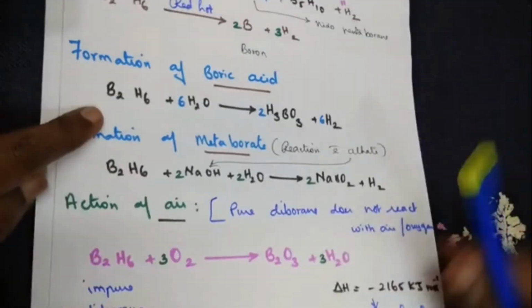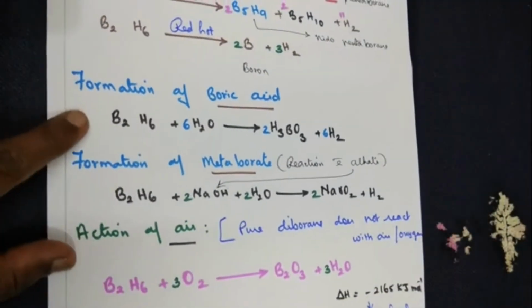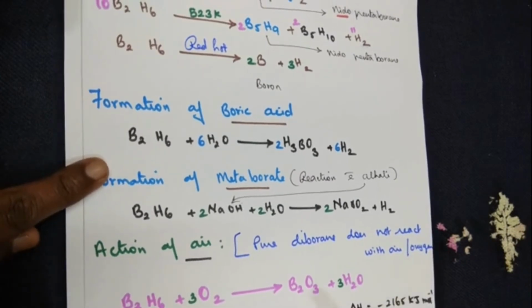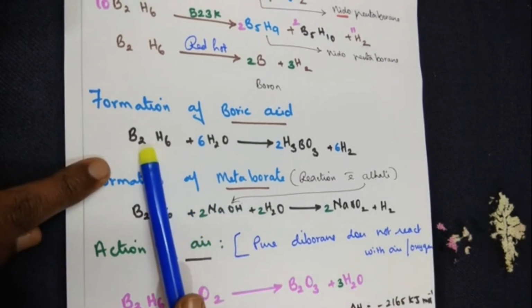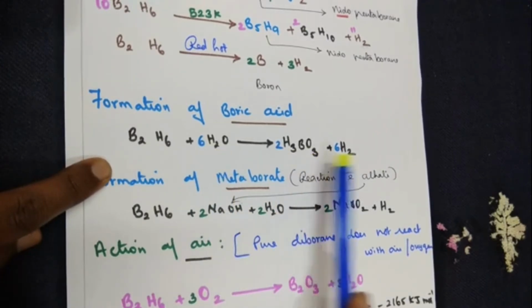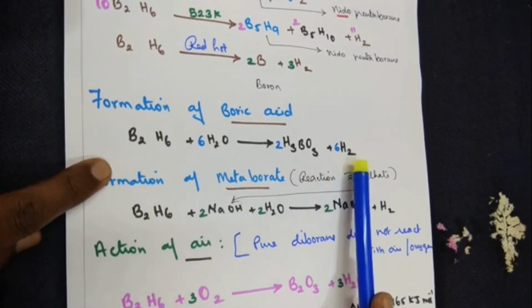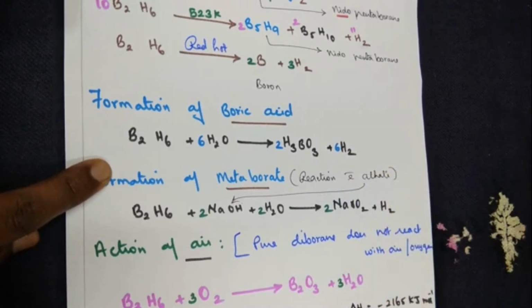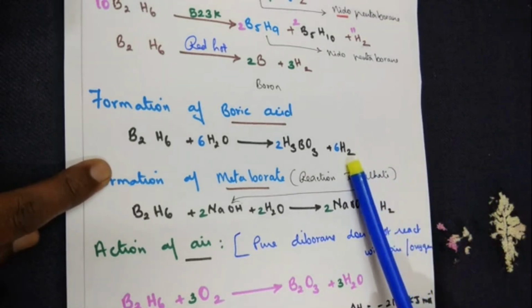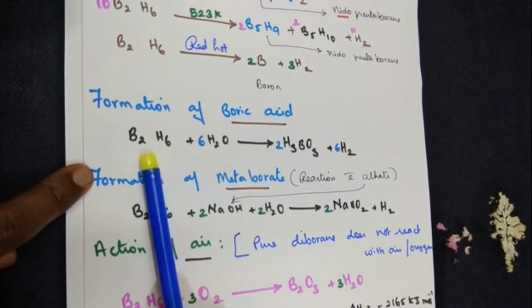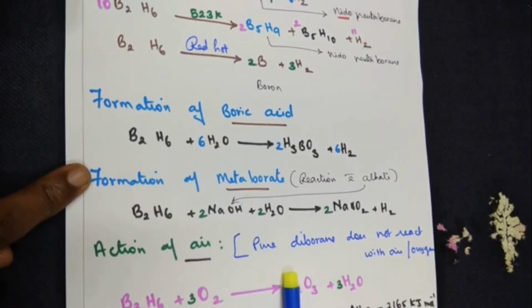Now, next we'll move on to formation of boric acid. Now boric acid, what we have learnt in the previous class there. So diborane, you treat with the water. I get a boric acid plus hydrogen is being released. I kept on telling you, diborane releases hydrogen. Either in the preparation of diborane or the properties of diborane, hydrogen will be released here. So boric acid, when I treat diborane with the water, I get a boric acid.